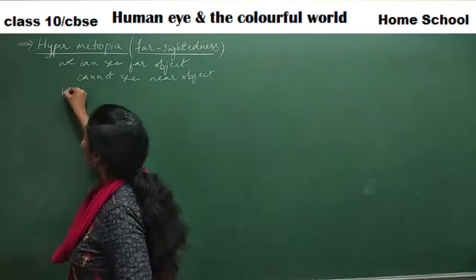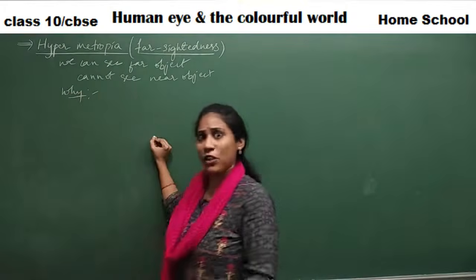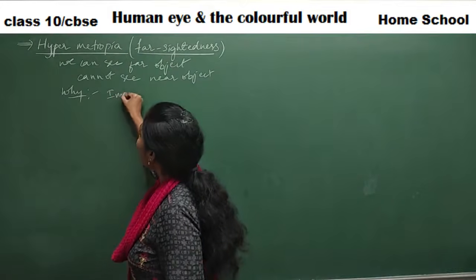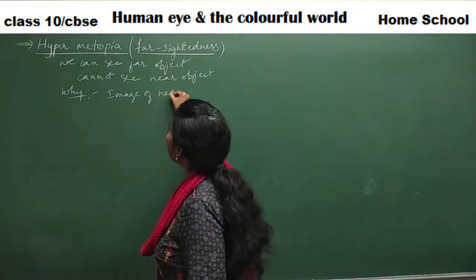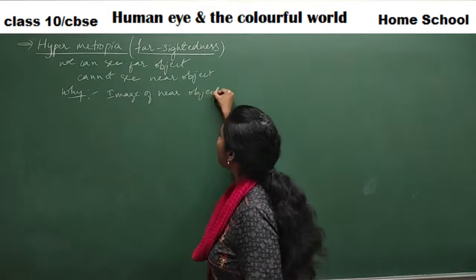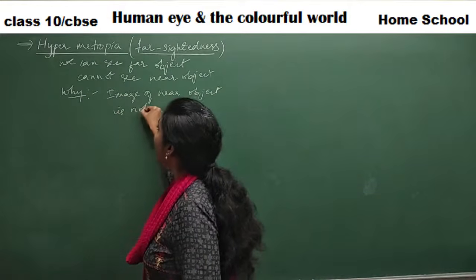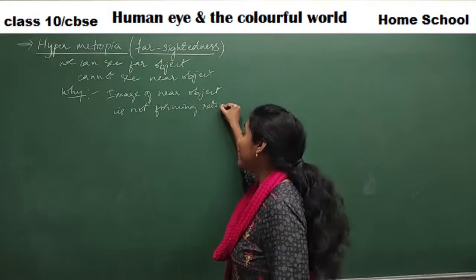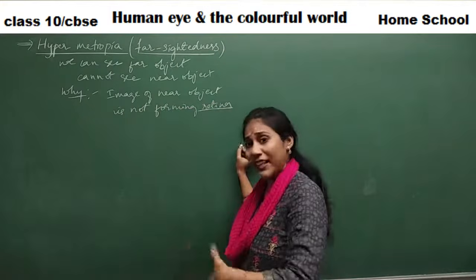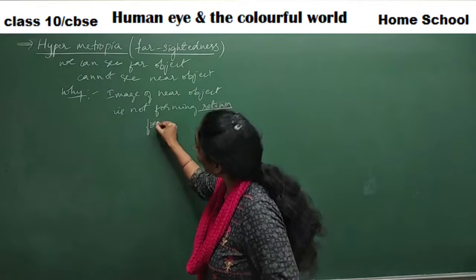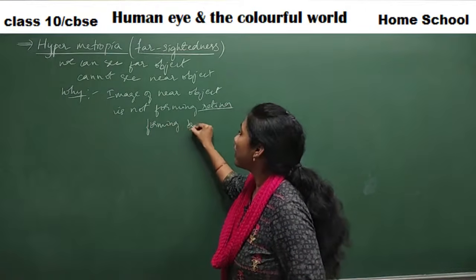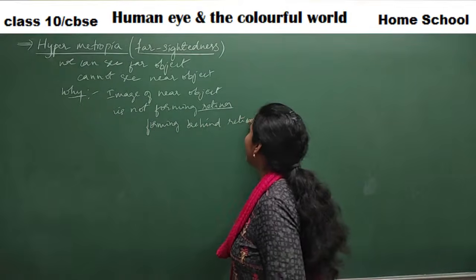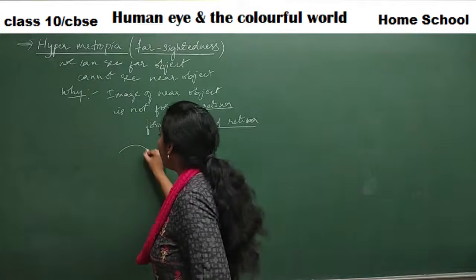So why is this so? Here also the image is not forming on the retina, right? So what is the reason here? The image of a near object is not forming on the retina. So why is it not forming on the retina? And if not forming on the retina, where is it forming? Forming behind the retina here. Forming where, guys? Behind the retina. Okay, observe carefully here.